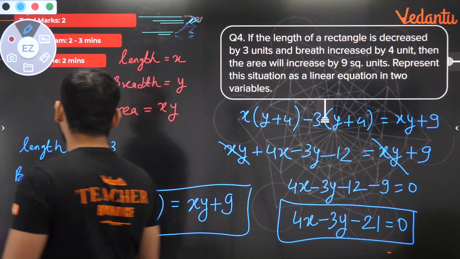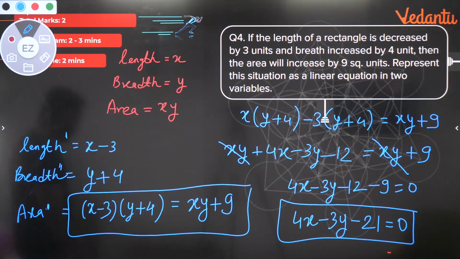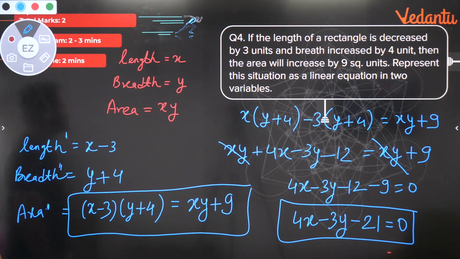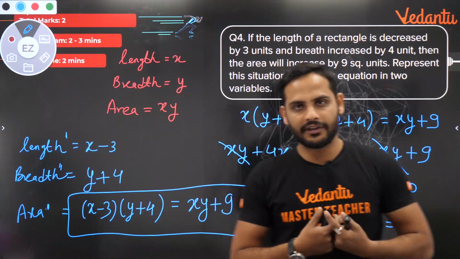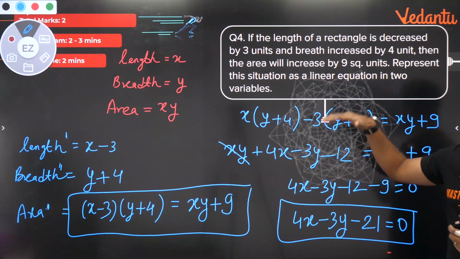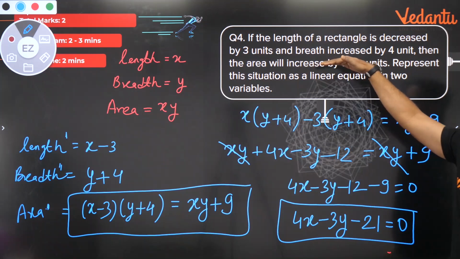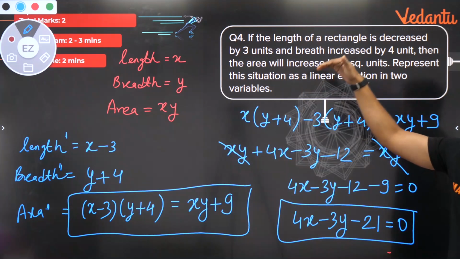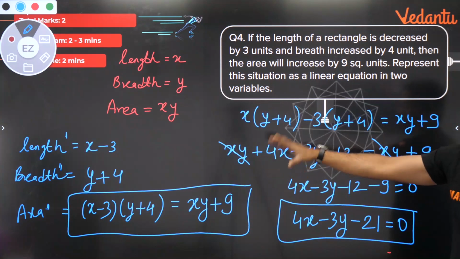Okay, so this is how you can understand how to form the equation. First thing is to realize what your variables will be, and then accordingly move ahead step by step. First I said this is the original condition. Now they have told length is decreased, so I have decreased the length. Breadth is increased, so I have increased the breadth. Then I said the new area will be x minus 3 into y plus 4.